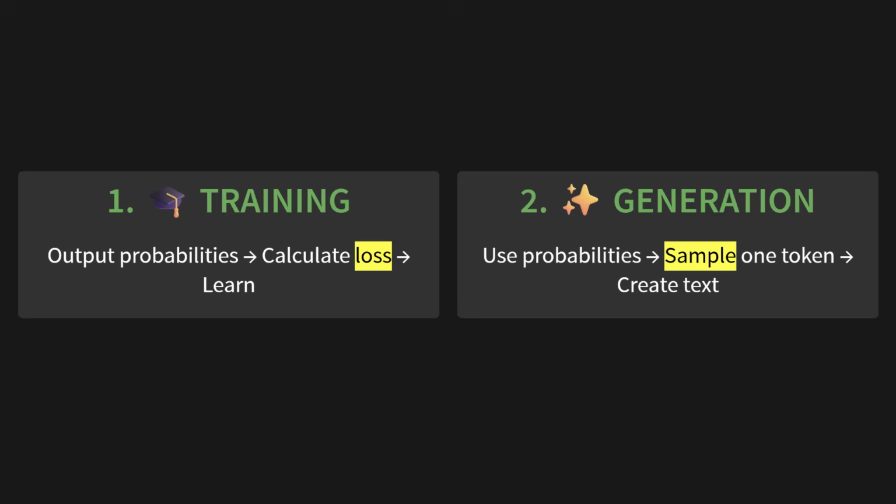First, you have training. During training, the goal is to output probabilities for every possible token. Then we calculate the error, the loss, and the model learns from its mistakes. The only goal is to get better. Then there's generation. This is when you're actually using the model. It still produces all those probabilities, but this time we use them to sample just one token to create new text. 2 different jobs, 1 mathematical foundation. Let's break down that foundation.